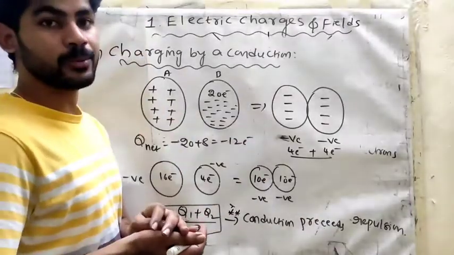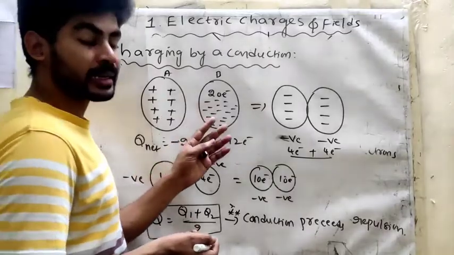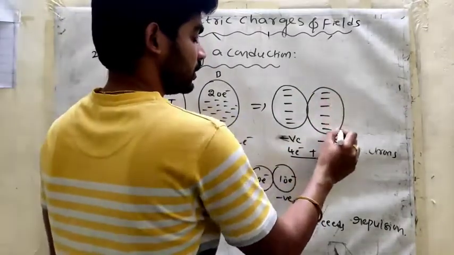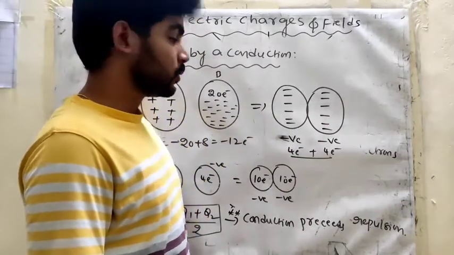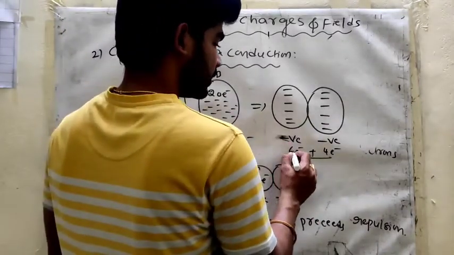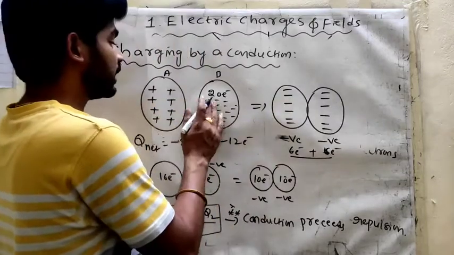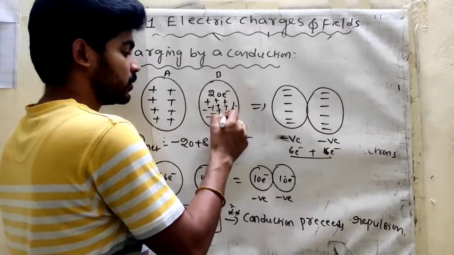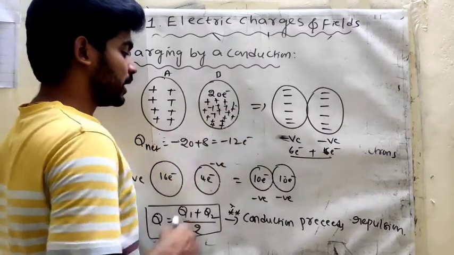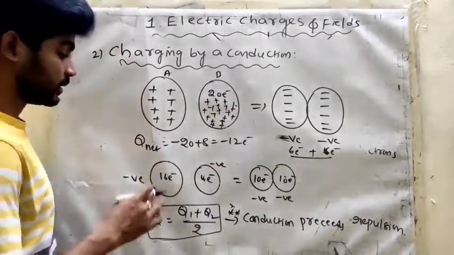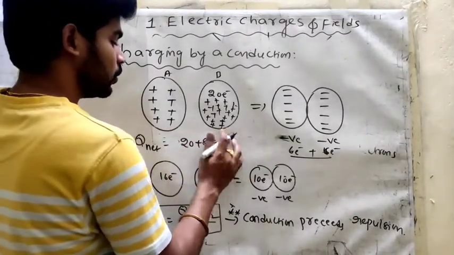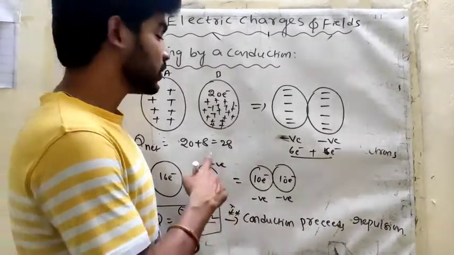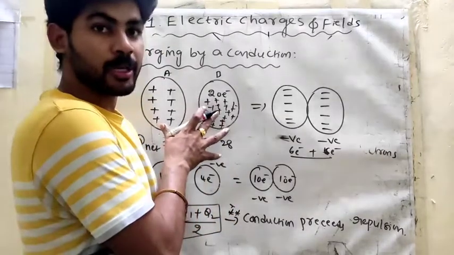The net charge is negative. Now both were in physical contact, so both bodies share equally: 6 electrons and 6 electrons. Suppose here also there are 20 positive charge carriers. Now what is the net charge? The net charge is now 28 coulombs, so it is totally positive charge.